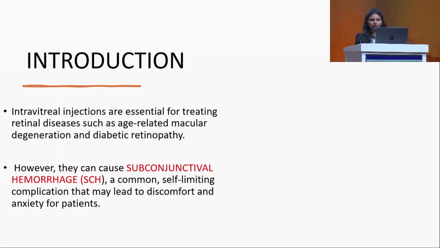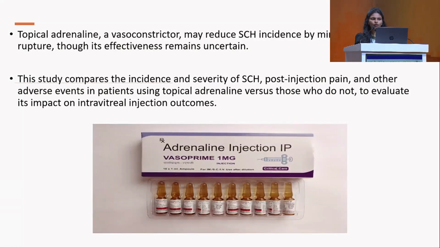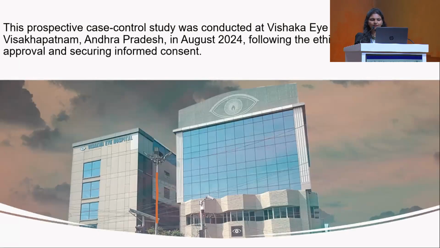As we all know, intravitreal injections are essential for retinal diseases and endophthalmitis too. Here the most common complication we are facing is subconjunctival hemorrhage. Topical adrenaline acts as a vasoconstrictor and may reduce the subconjunctival hemorrhage. So in this study, we compare the incidence and severity of subconjunctival hemorrhage, post-injection pain and other adverse effects.